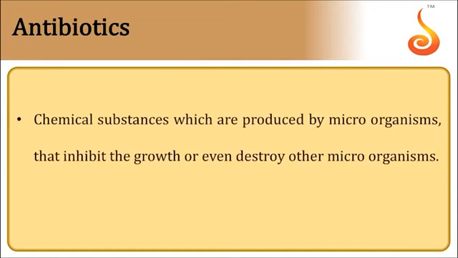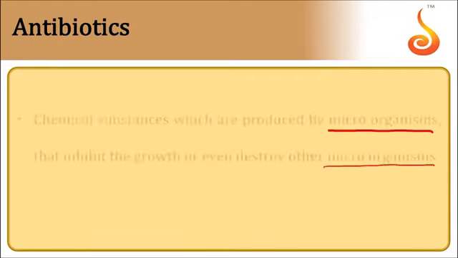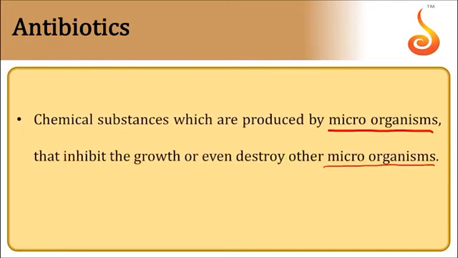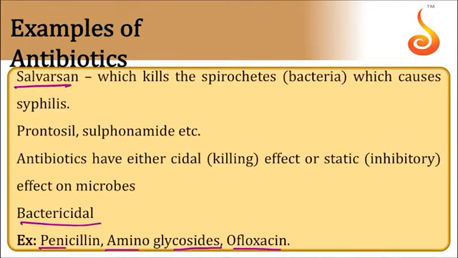Antibiotics are chemical substances which are produced by microorganisms that inhibit the growth of or can kill other microorganisms. So chemicals which are released from certain microorganisms can kill other microorganisms. This type of special chemicals are called antibiotics. Example,